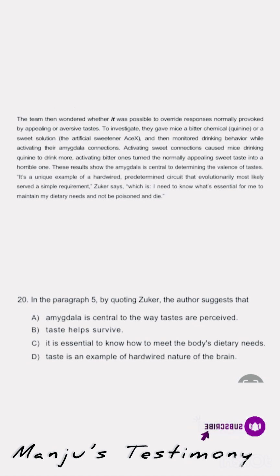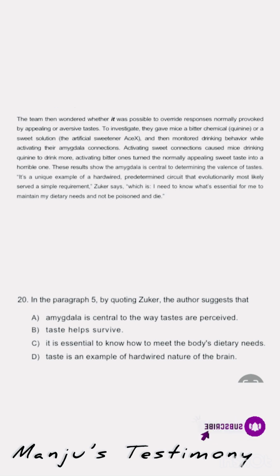So first option, amygdala is central to the way taste are perceived. Guys, we have been reading the entire extract since the past paragraph for solving all these questions up to 20, right? So we have read from the third and fourth paragraph that amygdala has a special role in balance of taste. The cortex is the place where taste are sensed.